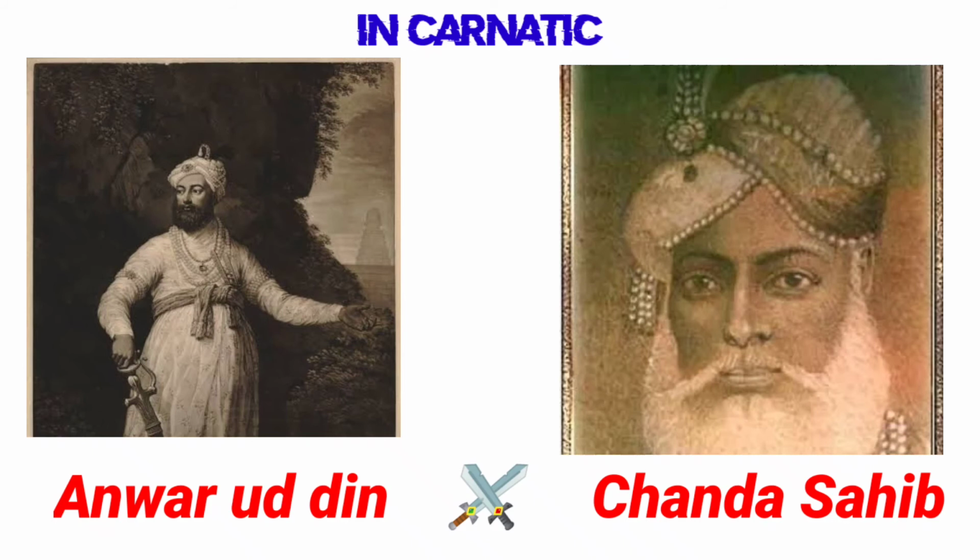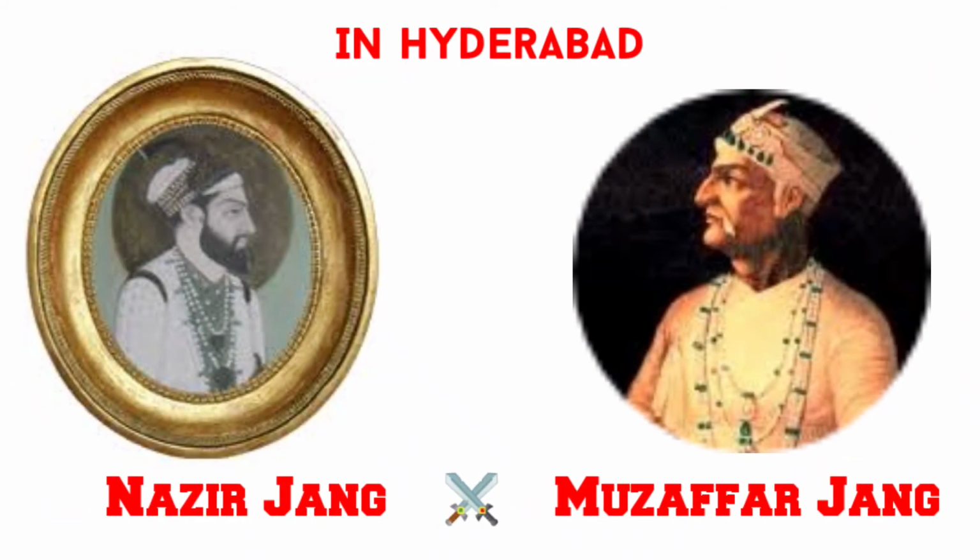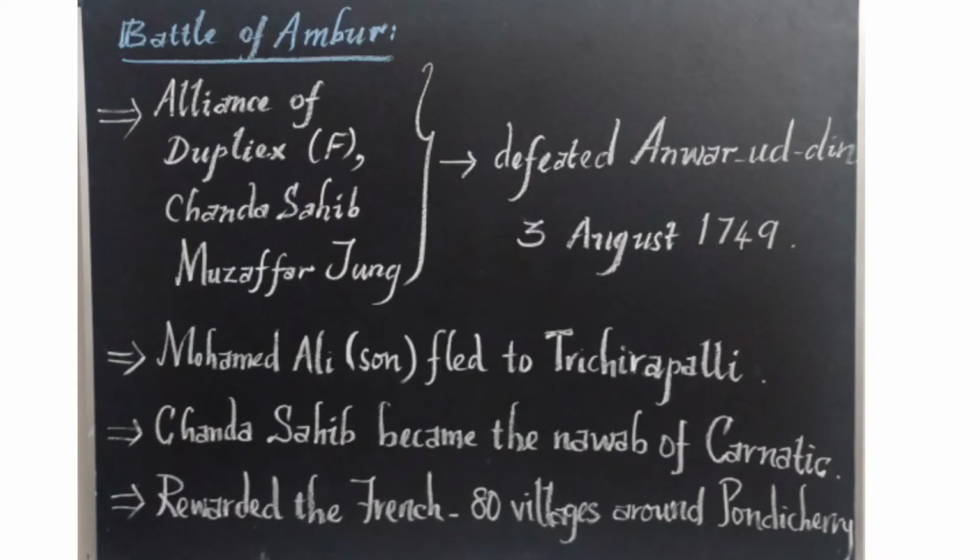In Carnatic, the war of succession was between Anwaruddin and Chanda Sahib. In Hyderabad, it was between Nazir Jung and Muzaffar Jung. So it resulted in the Battle of Ambur in 1749. Let us see about that war.